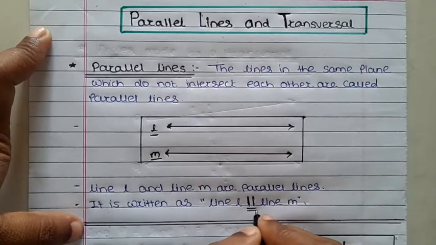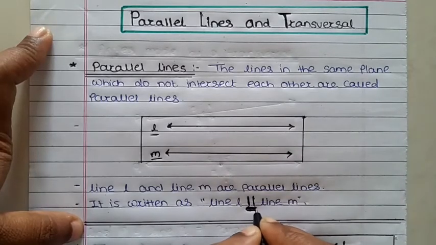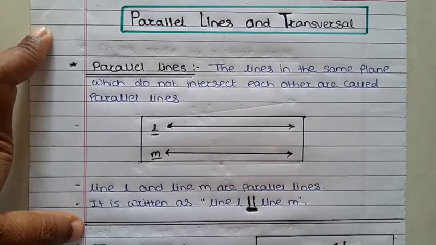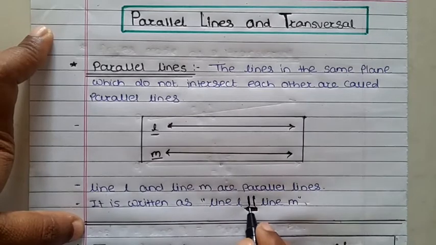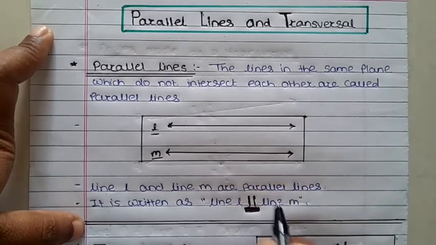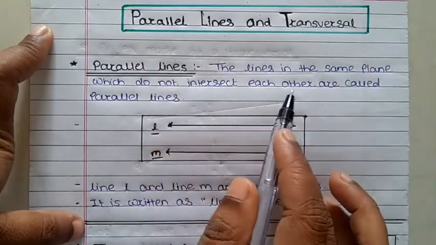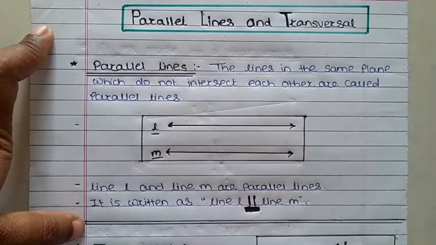That means we have to use a symbol here, that is this one, two lines, the parallel symbol. Correct. Next, understand this one. Parallel lines means what? The lines which are in the same plane but do not intersect each other are called parallel lines.